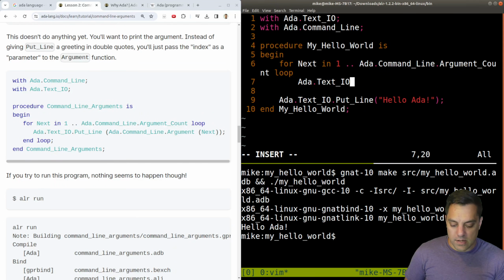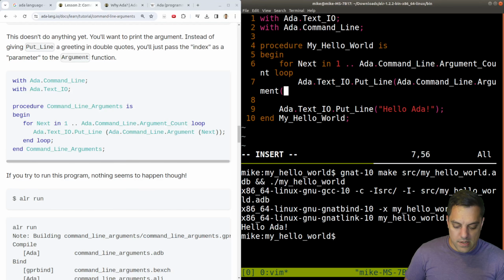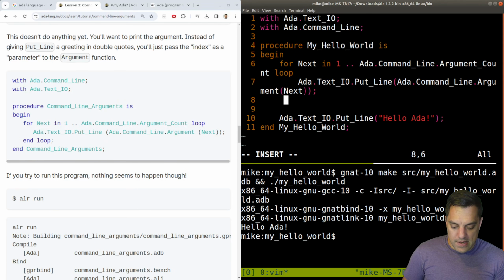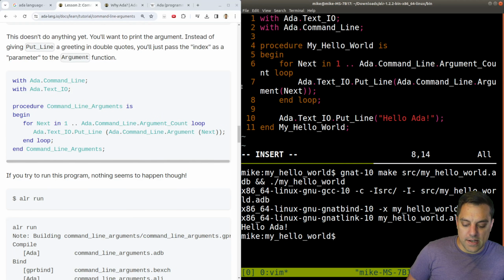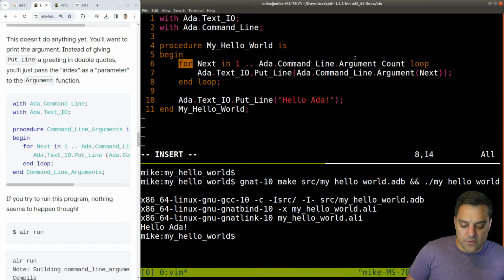Ada.Text_IO.Put_Line Ada.Command_Line.Argument and then next. Okay, so this is sort of the range-based for loop in other languages. And then we're going to end the loop. Okay, interesting that there's specific syntax for that. I mean, we're saying for, and then specifically we're ending this loop here.